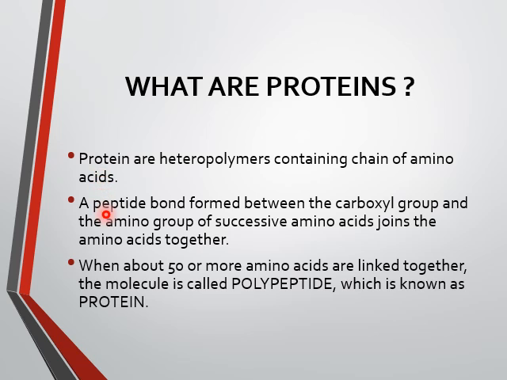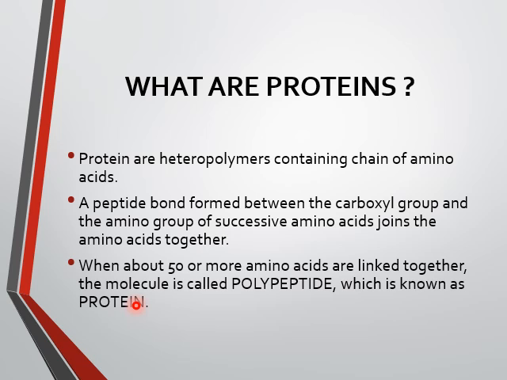A peptide bond formed between the carboxyl group and the amino group of successive amino acids joins the amino acids together. When about 50 or more amino acids are linked together, the molecule is called a polypeptide, which is known as protein. So what are proteins? Proteins are heteropolymers containing amino acids. Amino acids are known as the building blocks of the protein.